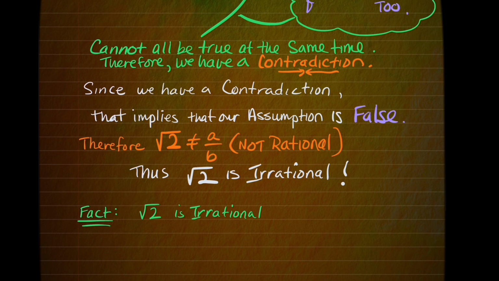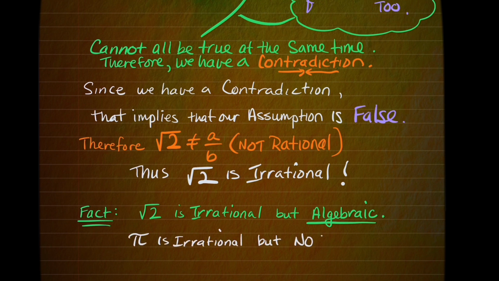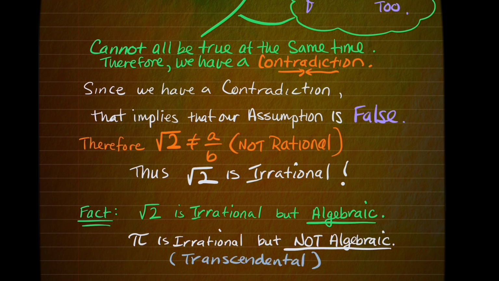A quick fact: the square root of 2 is irrational, but it is also an algebraic number. Pi, however, is irrational, but not an algebraic number, and for that reason, it is called a transcendental number. But for now, we're going to focus on proving that pi is irrational.